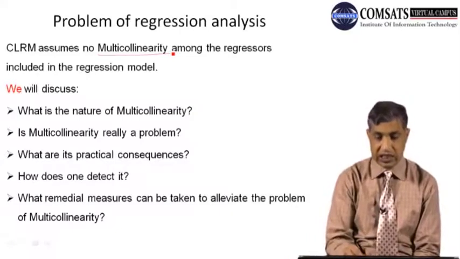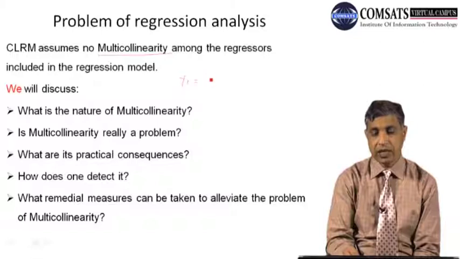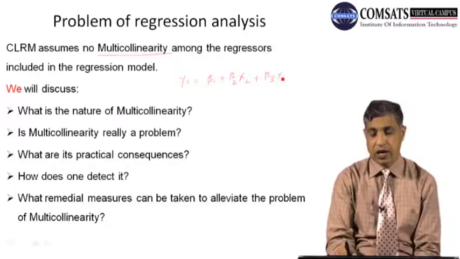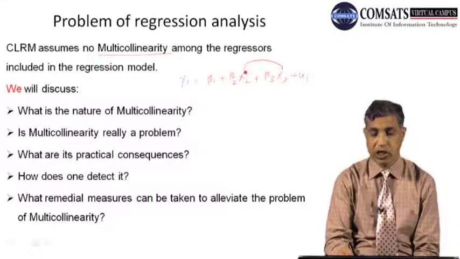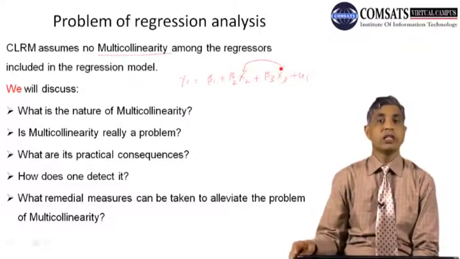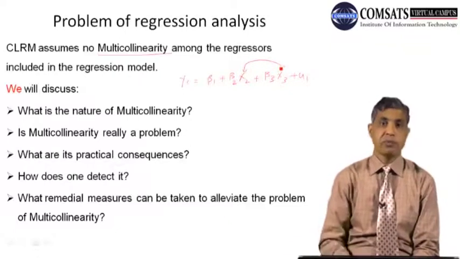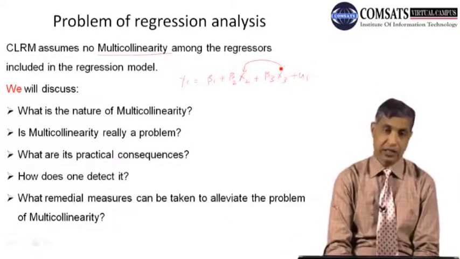But what is this? It says that if the model is of this kind, beta 1 plus beta 2 X2 plus beta 3 X3 plus ui, what this means is that there should be no high correlation between X2 and X3.